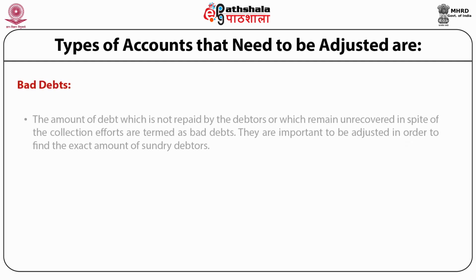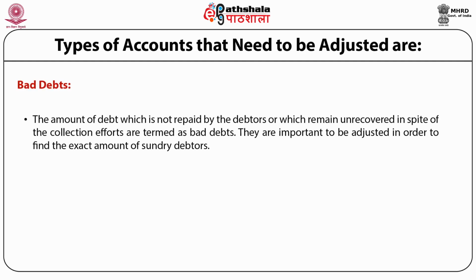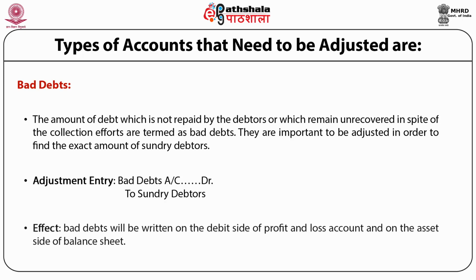Bad debts. The amount of debts which is not repaid by the debtor or which remains unrecovered in spite of the collection efforts are termed as bad debts. They are important to be adjusted in order to find out the exact amount of sundry debtors. Now, what is the adjustment entry? The adjustment entry will be bad debts account debited to sundry debtors.